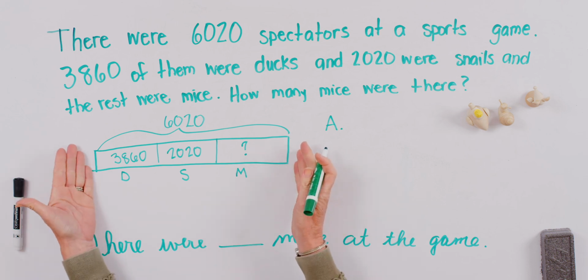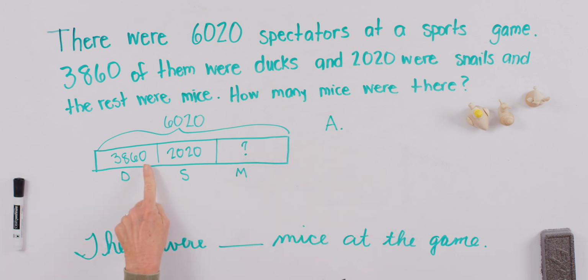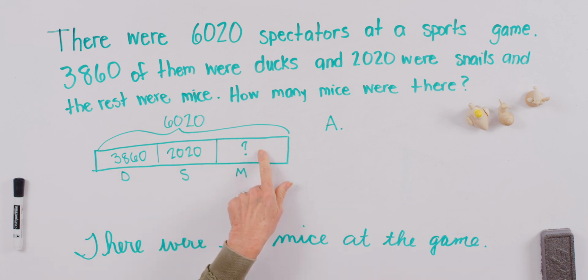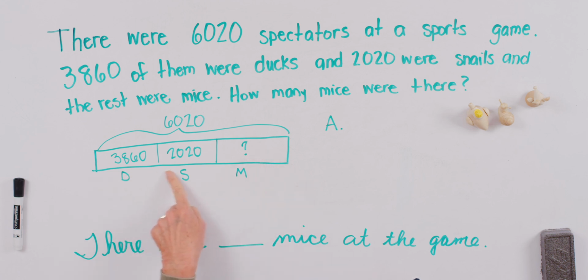When I look at this bar, I see that we've got 3 different parts, and I have this total number. To get the answer I want here, I'm going to have to do some subtraction, right? That's true. But I want to know how much to take away from 6,020, and that information is right here.